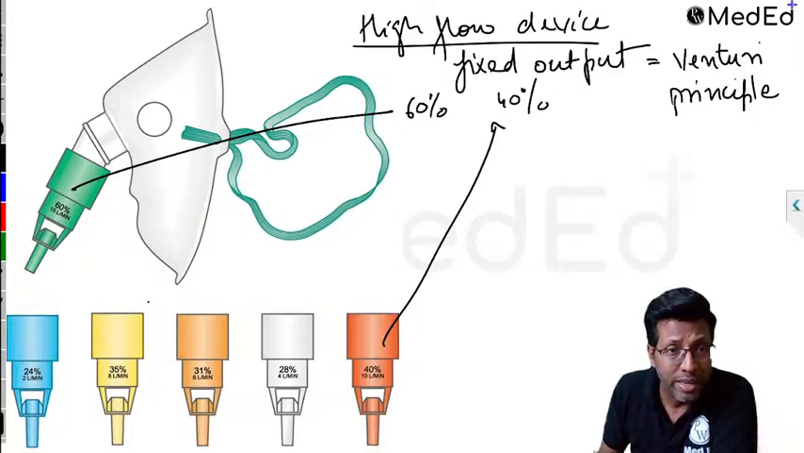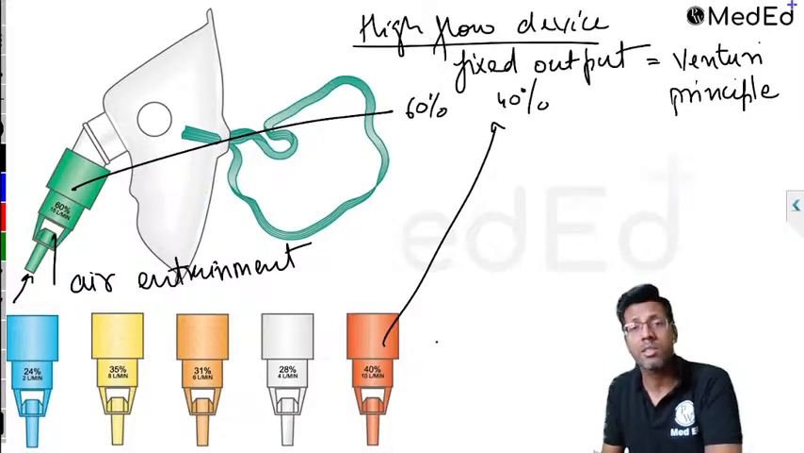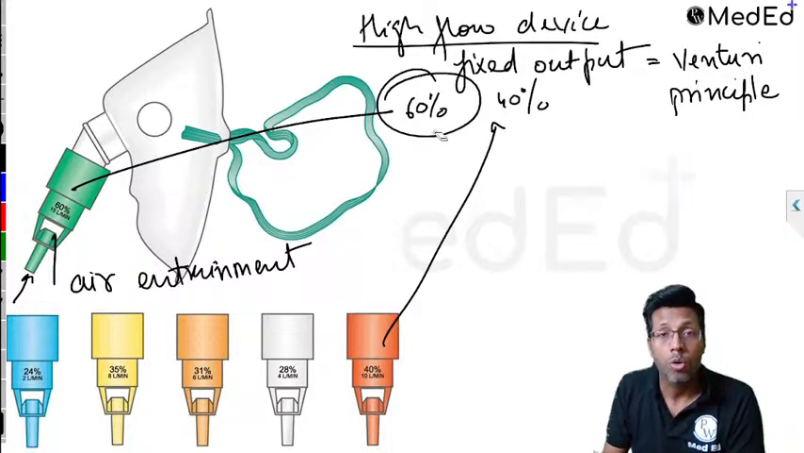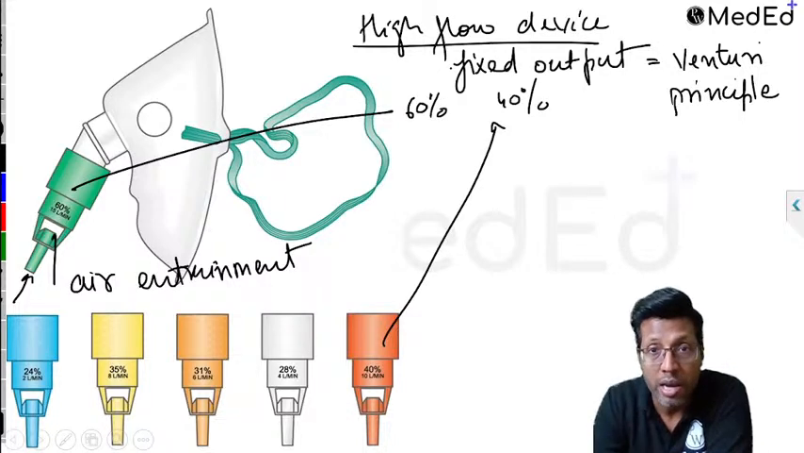What it does, we don't go into details, it causes something called air entrainment. Air goes inside, so oxygen is going from here and air goes from here. So it's called air entrainment that takes place. We'll not go into so many details, not needed, but just remember the maximum here is 60. Though it's a high flow device, the maximum here is 60. Okay, so this is what is a high flow device.